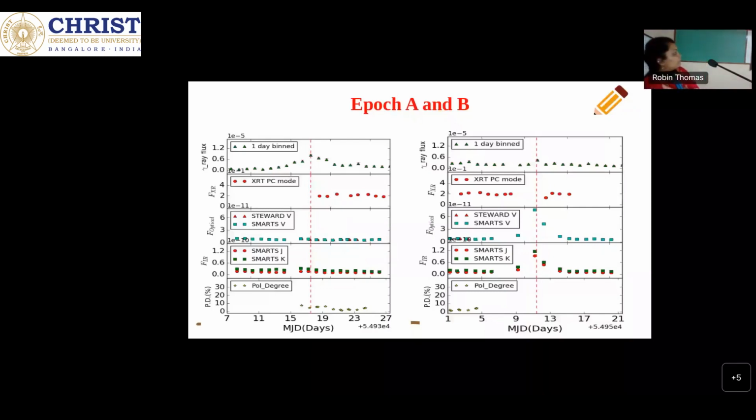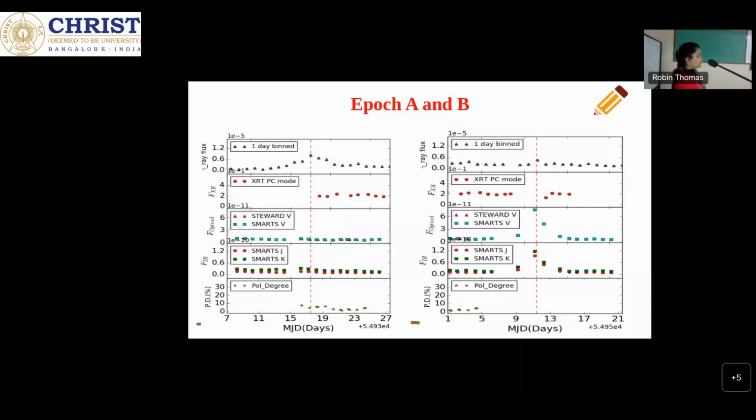Now one more example of a BL Lac source, which is PKS 2155. Here we found two epochs. In one epoch, optical and gamma are both quiescent, meaning both are not flaring, they are just flat. In the second epoch, both optical and gamma ray flares are there.